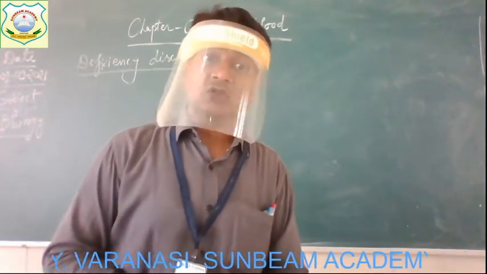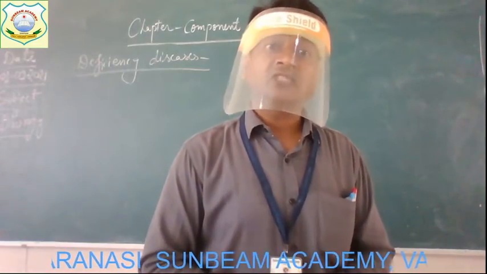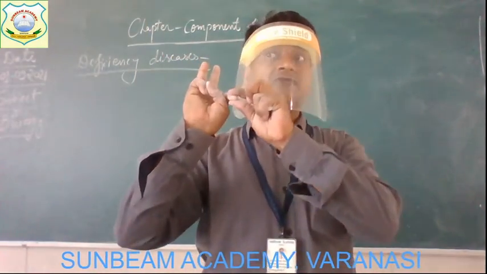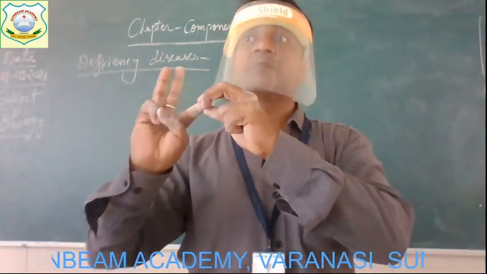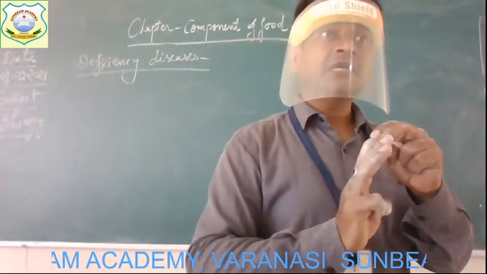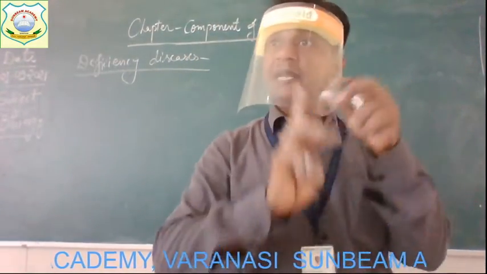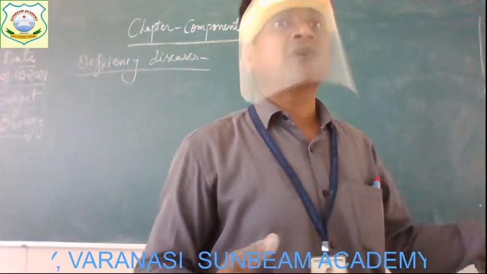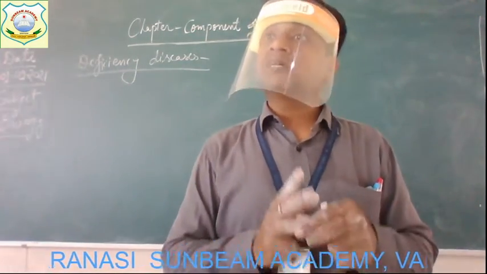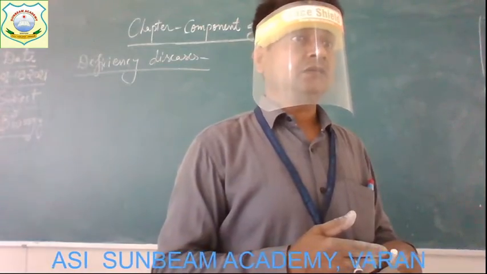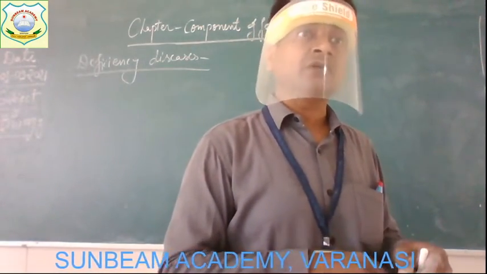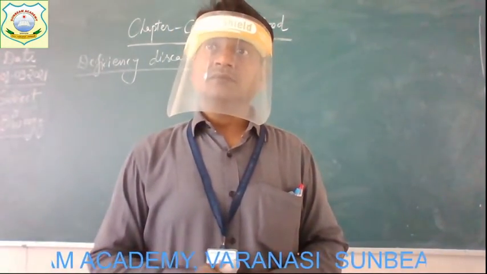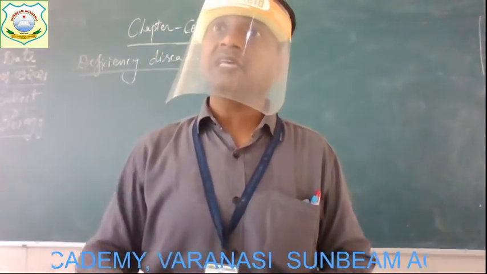So this is also a reason by which deficiency disease occurs. Got the three reasons? First reason, because of poverty. Because people are poor, they don't have money to purchase the proper food items. Second reason is their wrong food habit. They prefer to eat more and more junk food. And the third one is wrong cooking habit, not using the correct method of cooking. They also do not get a sufficient amount of nutrients. Clear? So these all are the reasons for deficiency diseases.